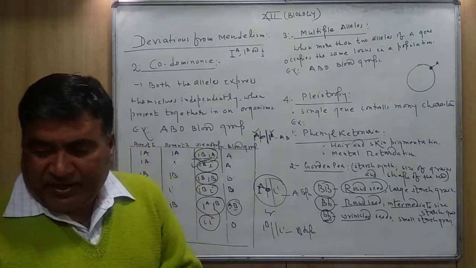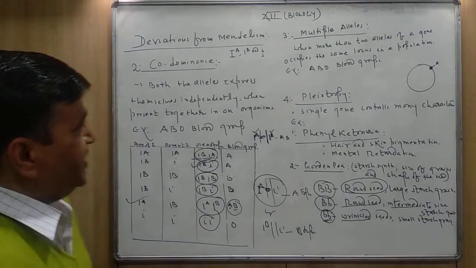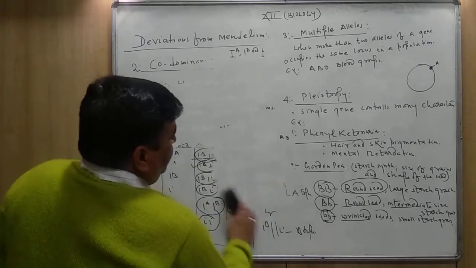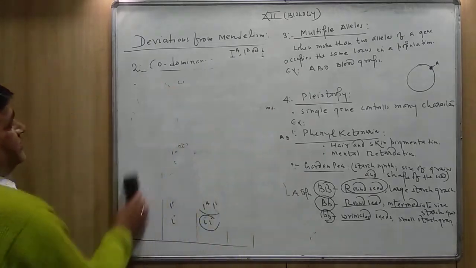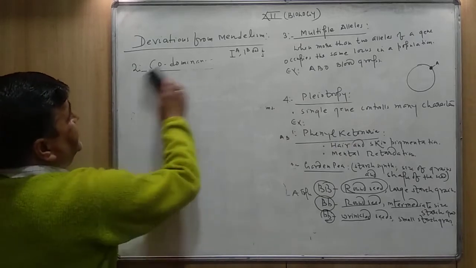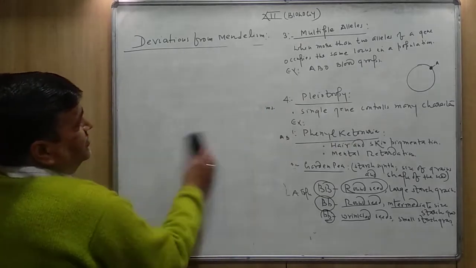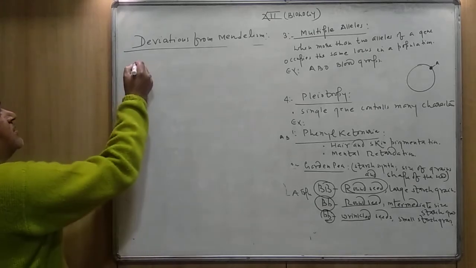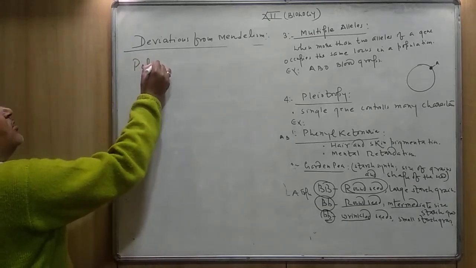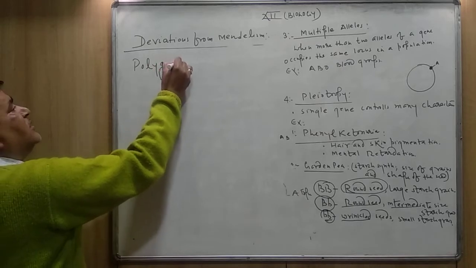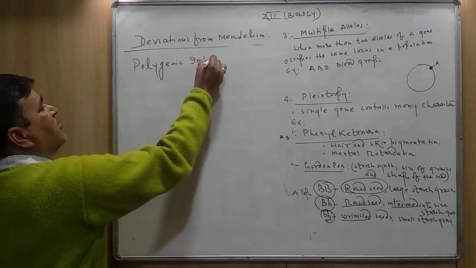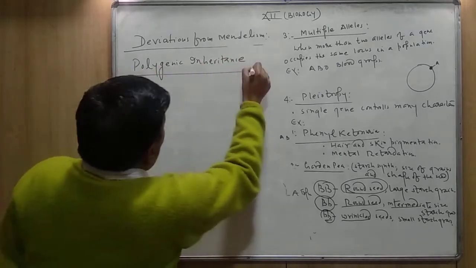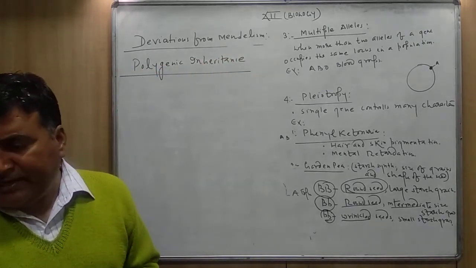Now the next topic, after pleiotropy, is polygenic inheritance. What do you mean by polygenic inheritance?